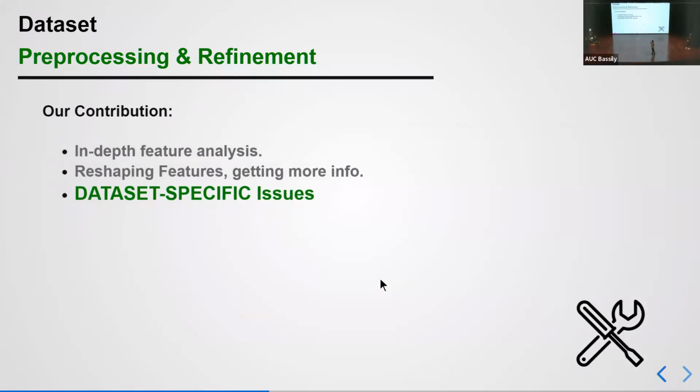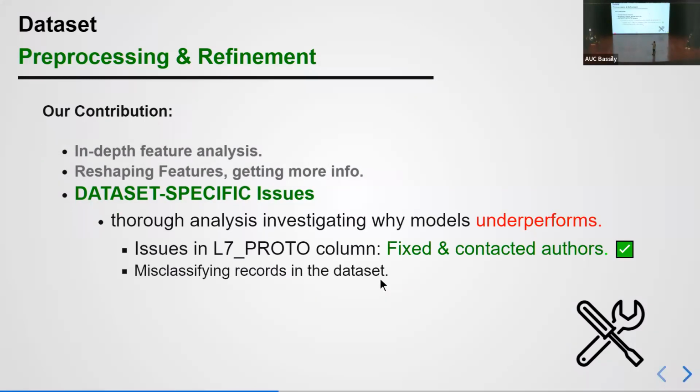And our final and most important part, we identified two major problems with the dataset. First, we contacted the authors about an issue in L7 Proto, which is a feature in our dataset. They have extracted wrong data for this feature. We identified and contacted the authors. And also, we have found another major issue with misclassification of some important features in the dataset.